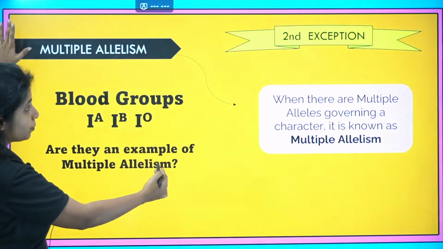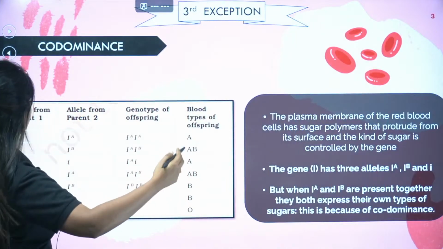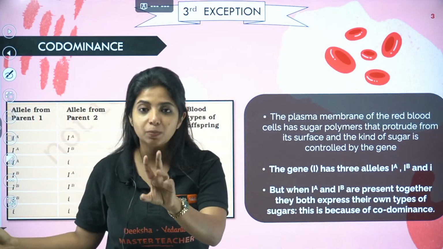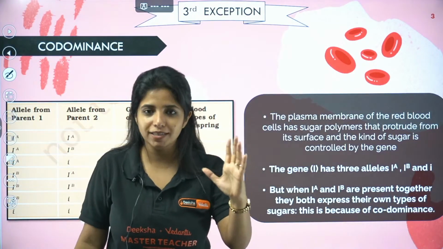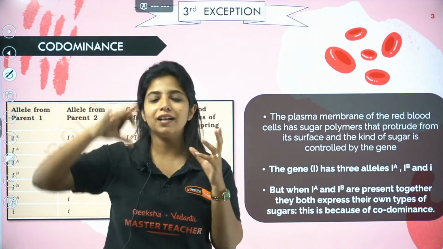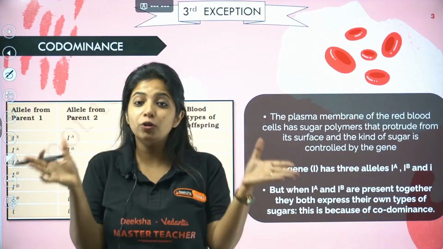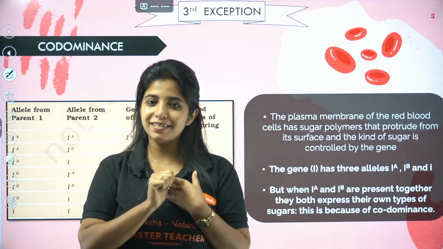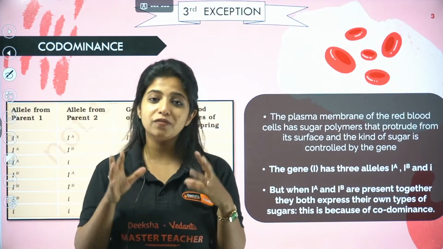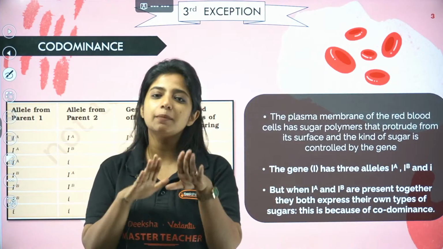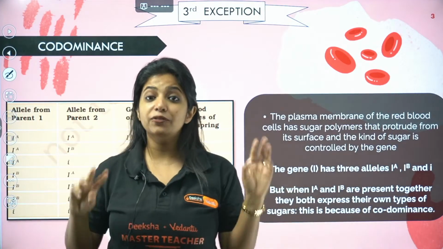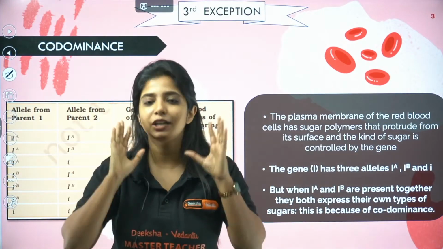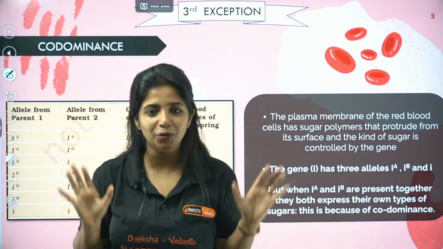Now I'm going to talk more about it. Listen to me, because talking about blood group, they show two exceptions. One is multiple alleles and one is co-dominance. Until now, we saw that one is dominant, other is recessive. We saw the next condition where neither is completely dominant, that's incomplete dominance. Now in blood group, we are going to see one more exception, co-dominance, where two alleles are equally dominant.